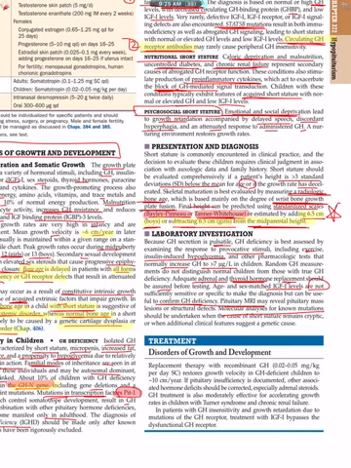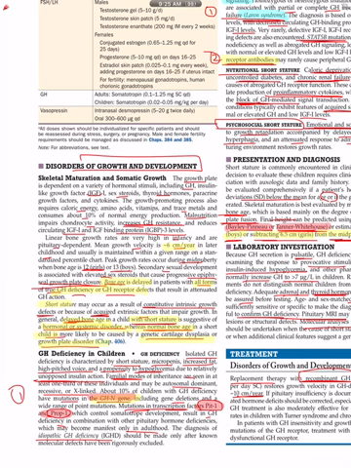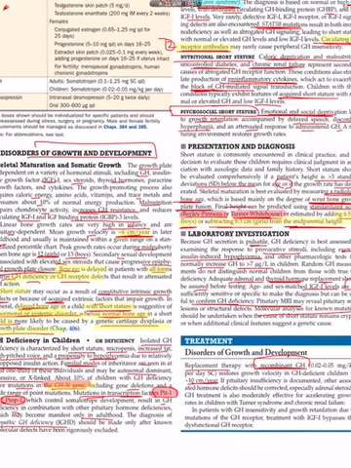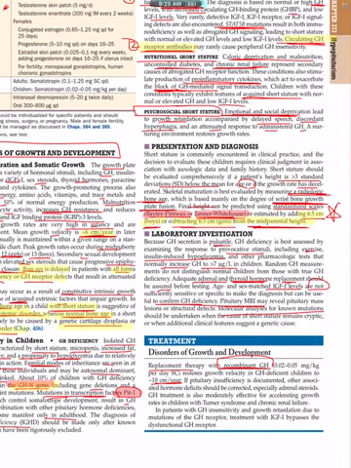Treatment: replacement therapy with recombinant growth hormone restores the growth velocity of GH deficient children to about 10 cm per year. Let me remind you, mean velocity is 6 cm per year. It is highest in infancy, and later on in childhood it is 6 cm per year. So with recombinant GH you can achieve up to 10 cm per year.